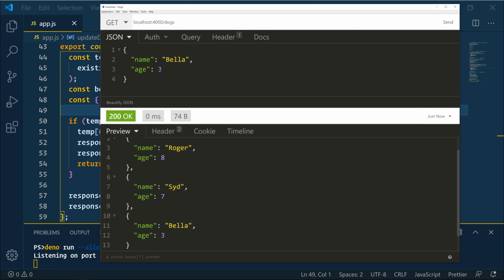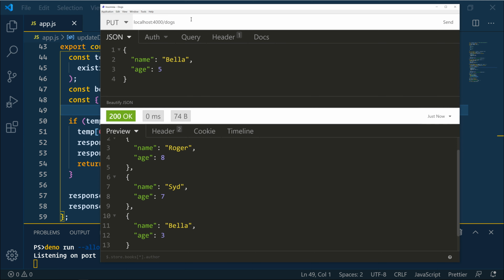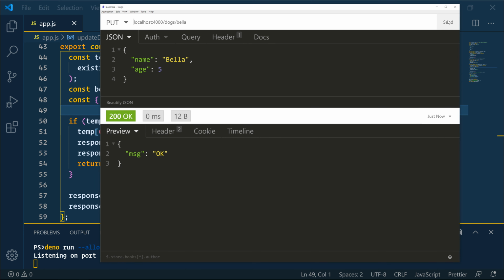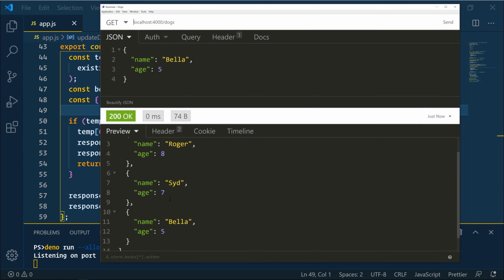All right, so let's change Bella to 5. That's going to be a put. And we have to say Bella there. And let's send. And we get a message, okay. So let's get the dogs again. Let's check. Roger's still 8, Sid is still 7, and Bella is now 5. So that's working.